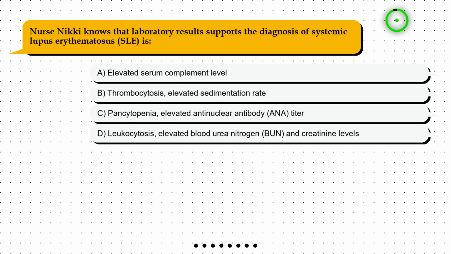Question 2. Nurse Nikki knows that the laboratory result that supports the diagnosis of systemic lupus erythematosus, SLE, is: Option A. Elevated serum complement level. Option B. Thrombocytosis, elevated sedimentation rate. Option C. Pancytopenia, elevated anti-nuclear antibody, ANA, titer. Option D. Leukocytosis, elevated blood urea nitrogen, BUN, and creatinine levels.